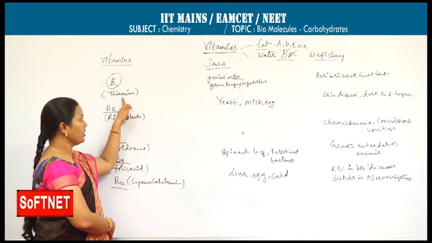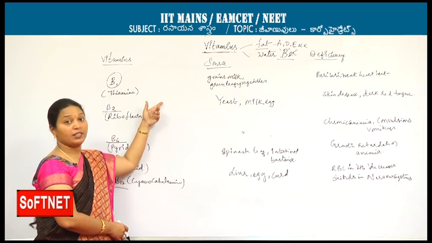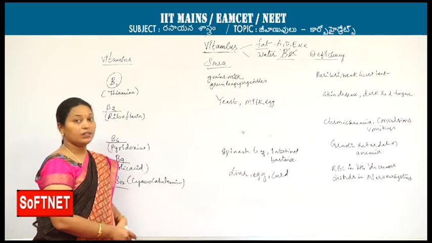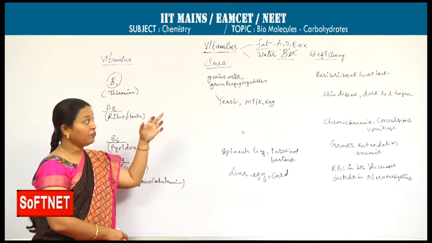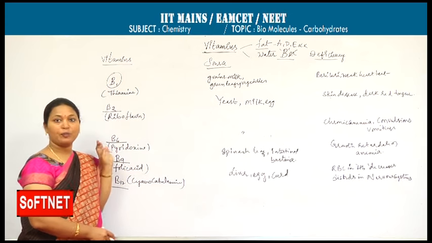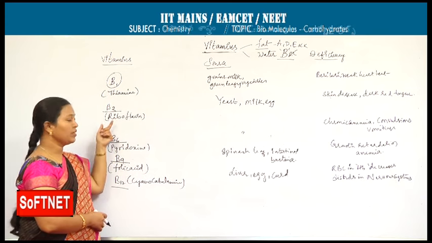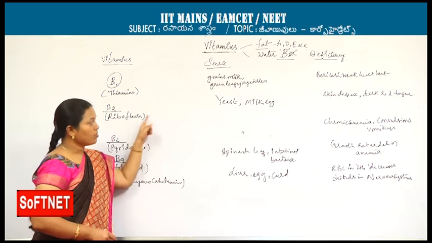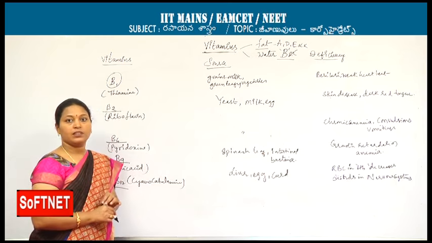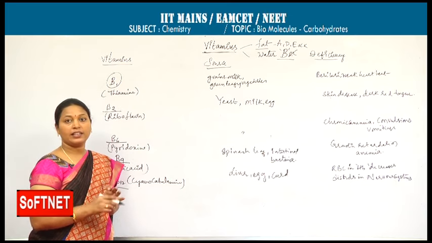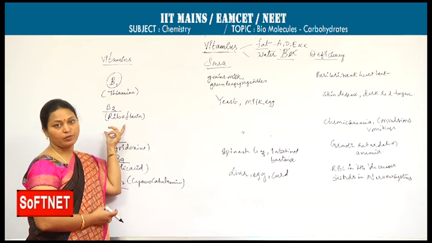B1 is thiamine. Sources for thiamine: grains, nuts, milk, green leafy vegetables. Deficiency disease of thiamine is beriberi and weak heartbeat. Heartbeat fluctuations may be due to the deficiency of thiamine. Next, B2, it is riboflavin. Sources: yeast, milk, egg. Deficiency causes skin diseases. Darkness or red color of the tongue, or soreness of the tongue, is due to B2 deficiency, that is riboflavin deficiency.